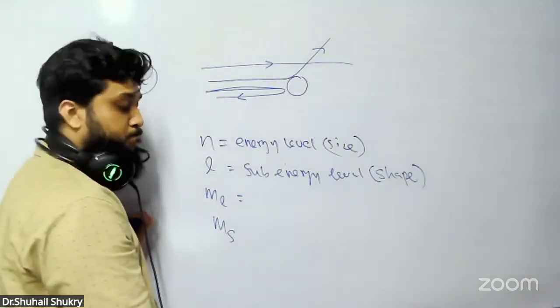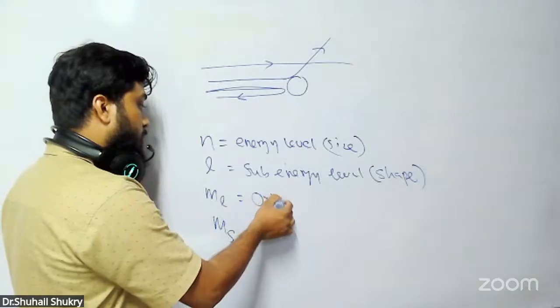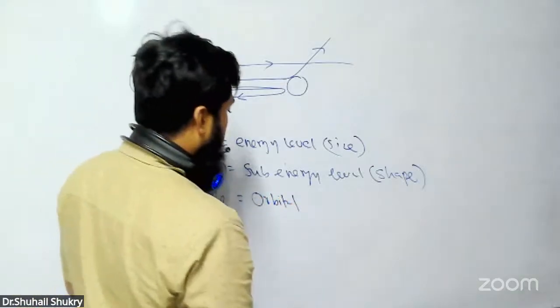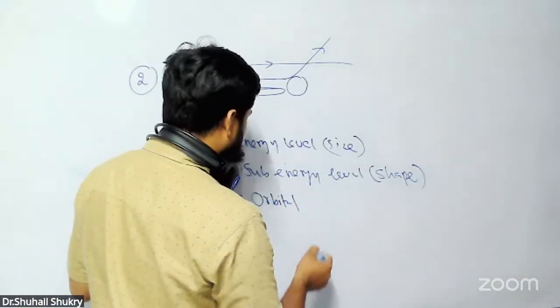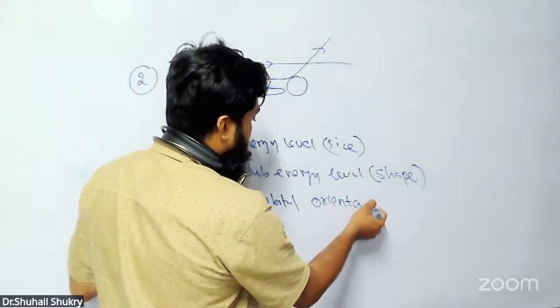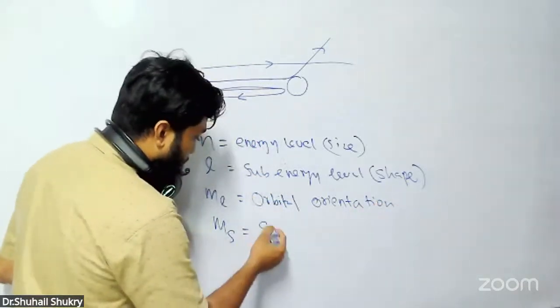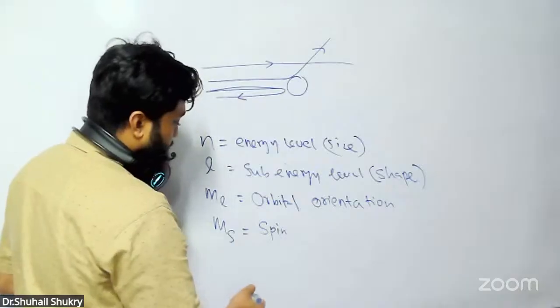ml says the orbital orientation, which orbital it is, where it is. ms says the spin direction.